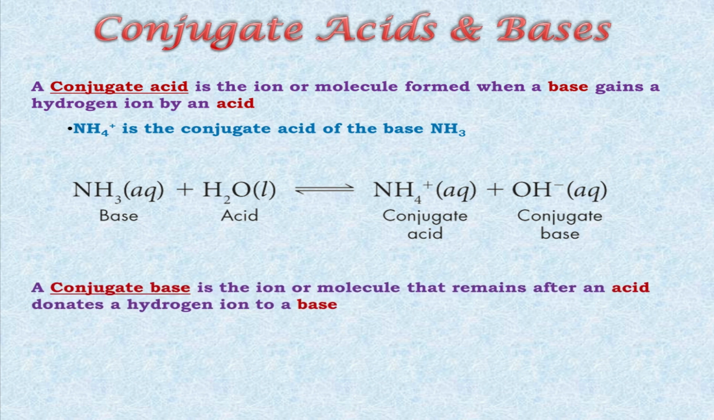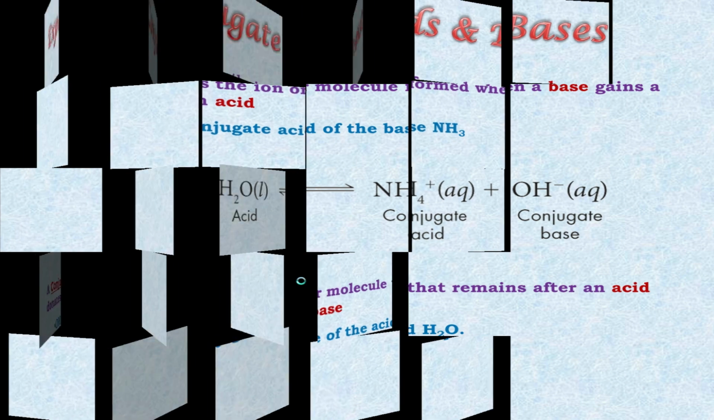And conjugate base is a species, it can be an ion or molecule, that remains after an acid donates a hydrogen ion to a base. So it is formed because of base, but it is the part of an acid. So hydroxyl ion here is a conjugate base of acid water. So here you can see hydroxyl ion came from acid. It was a part of acid, but it is formed due to base, therefore it is called conjugate base. But if you have to identify conjugate acids and bases, you must see the reverse reaction. So you can easily identify conjugate acids and bases.